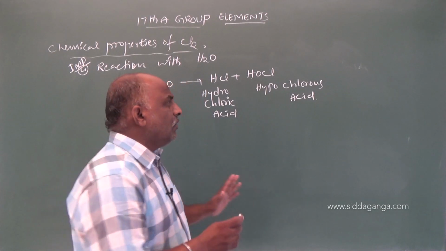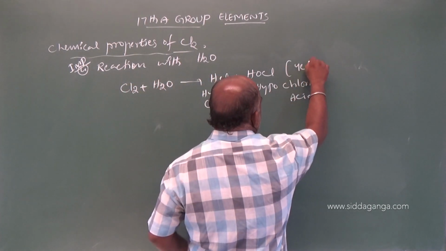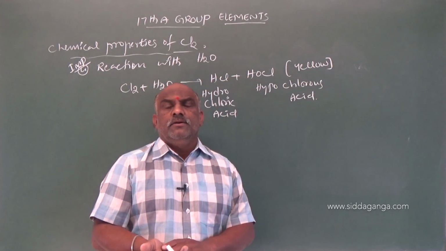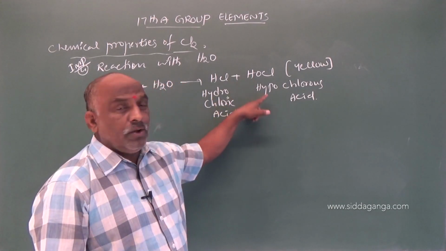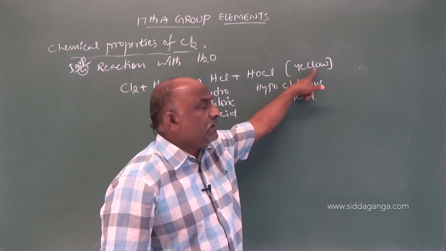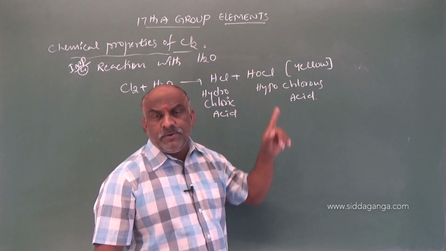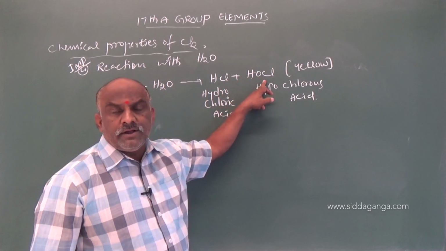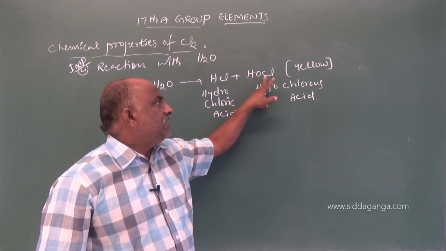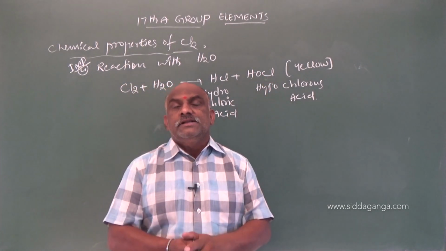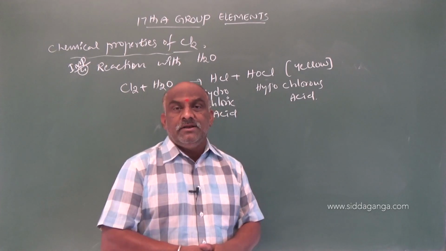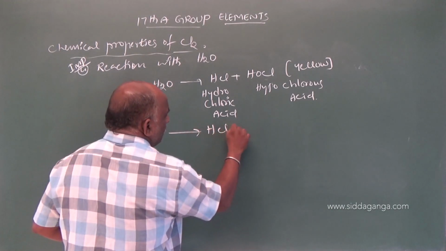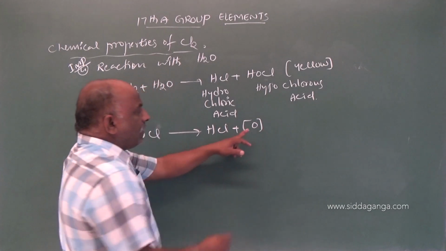Freshly prepared chlorine water, what will be the color? The color is yellow. Freshly prepared chlorine water appears yellow in color, and it contains hydrochloric acid and hypochlorous acid. This hypochlorous acid is unstable. Due to that, the hypochlorous acid decomposes to liberate nascent oxygen.